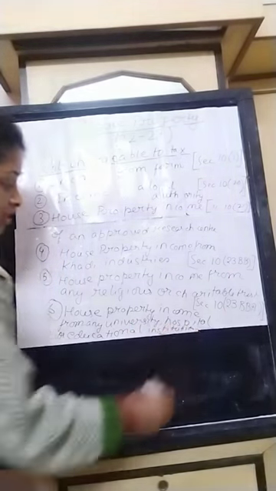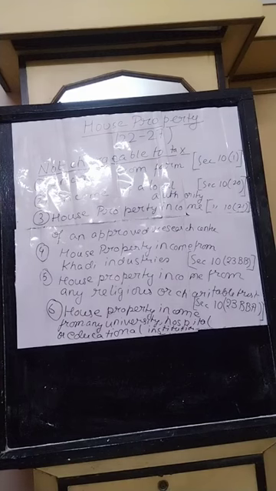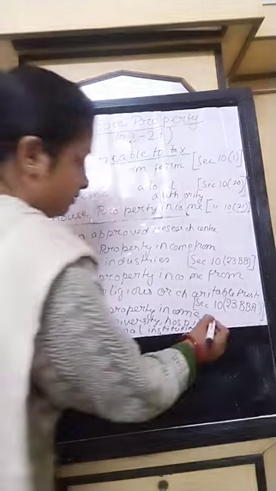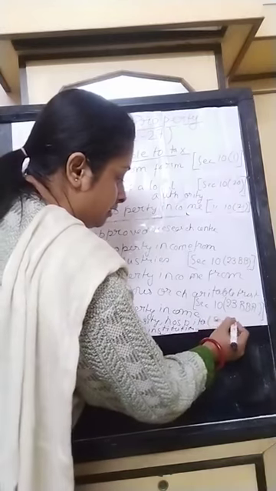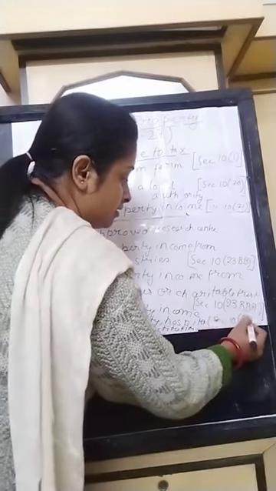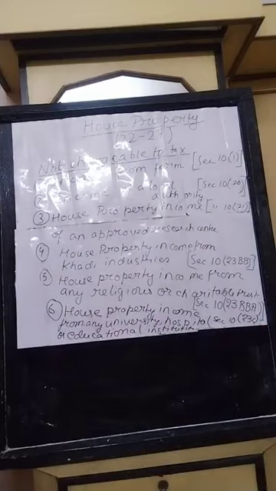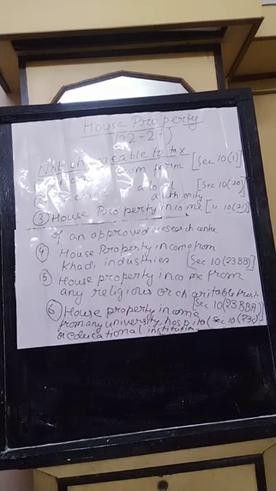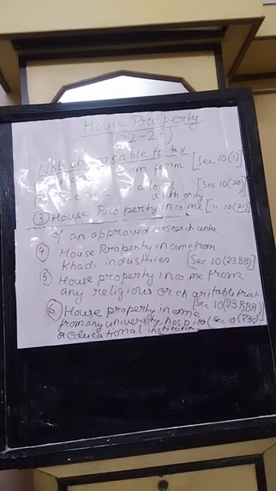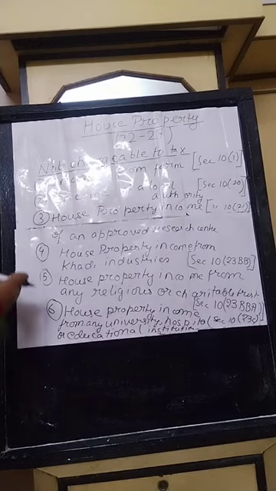This is also not chargeable to tax under section 10(23C), subsection 23C. So these are the important house property incomes which are not chargeable to tax. Moving on to our very next house property income which is not chargeable.